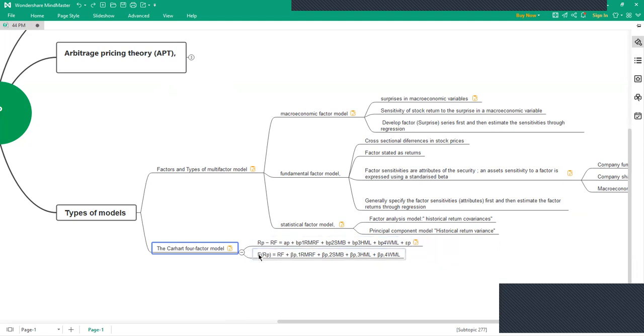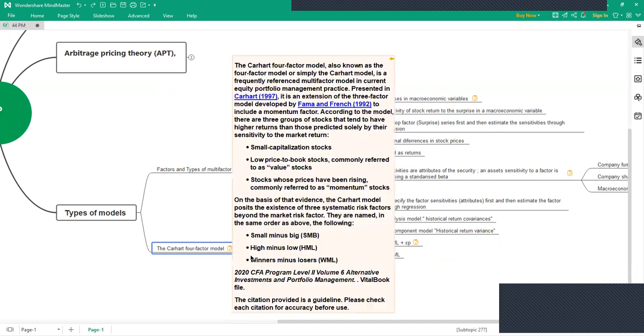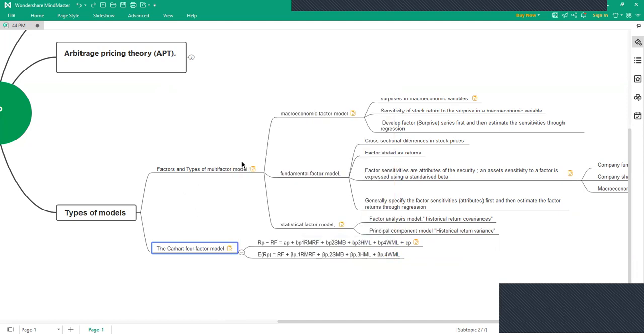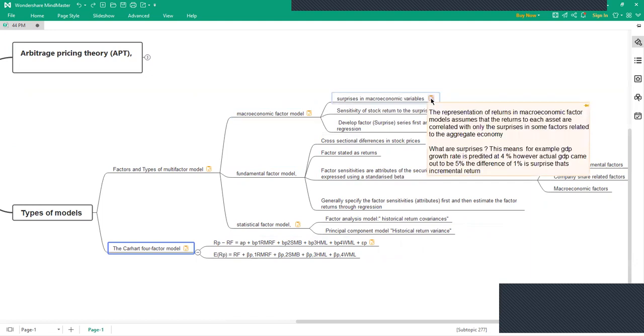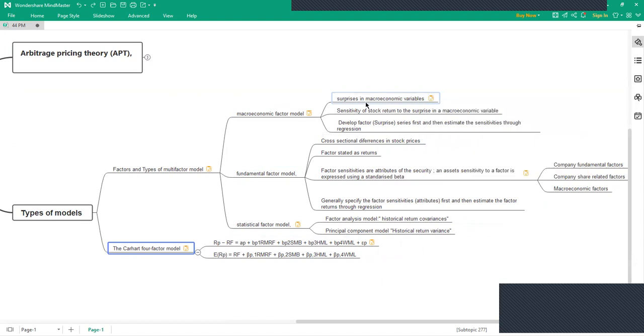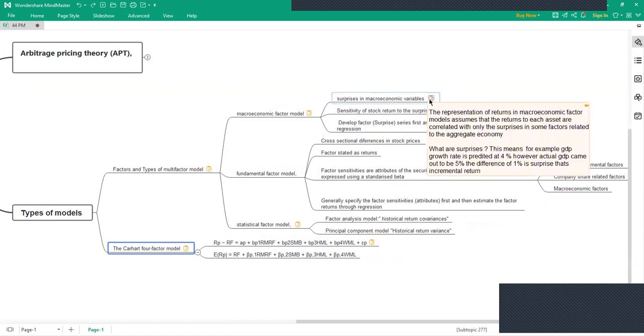The second thing they have discussed is the other models: the macroeconomic factor model, the fundamental factor model, and the statistical factor model. The macroeconomic model, as the name itself suggests, deals with factors which are macroeconomic in nature, like inflation and GDP. It actually represents the surprises in macroeconomic variables.